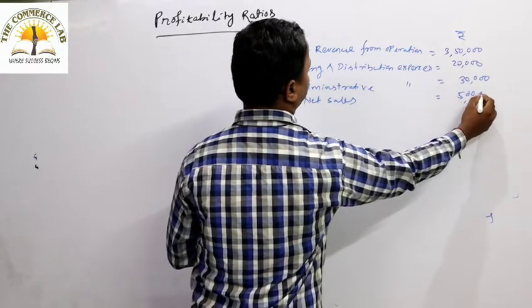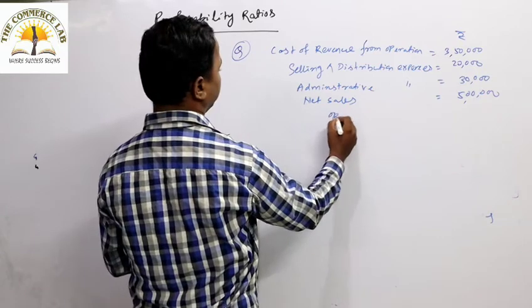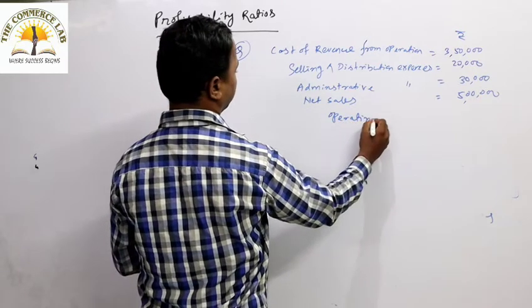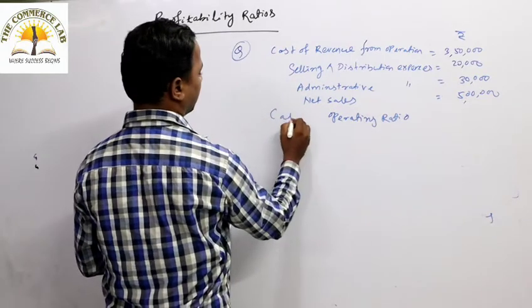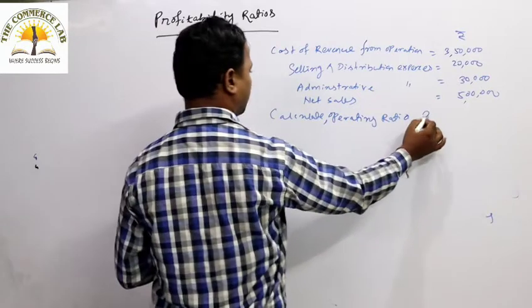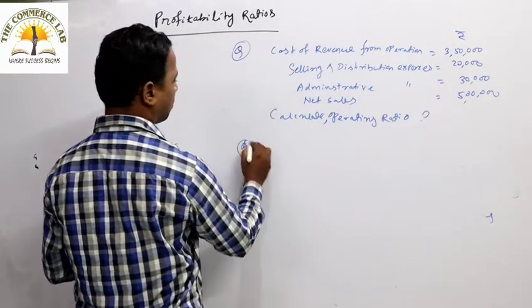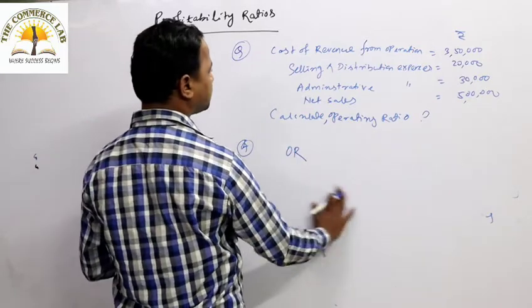So from this particular question, which ratio are you required to calculate? The operating ratio. So how to calculate the operating ratio? Not operation research.